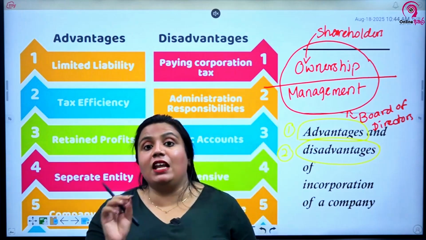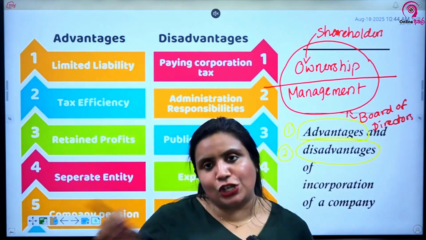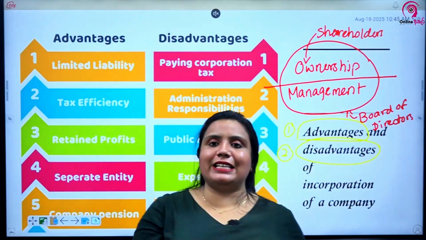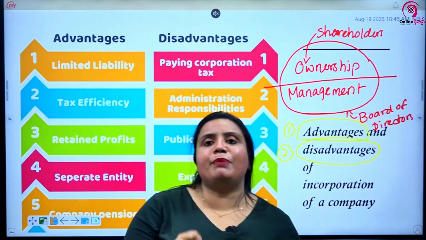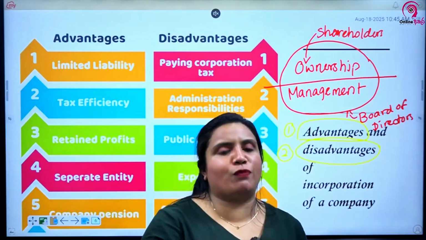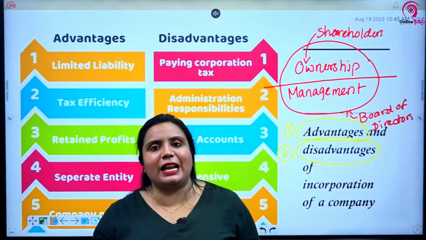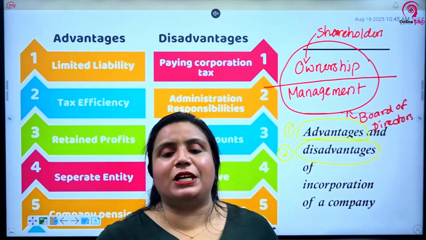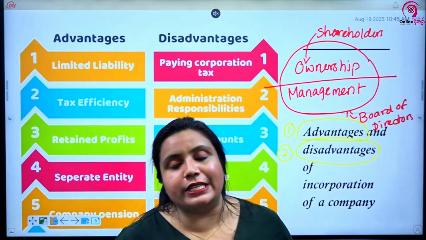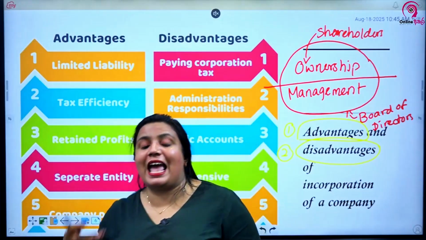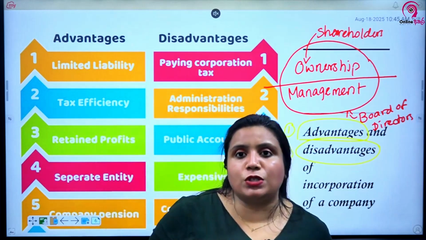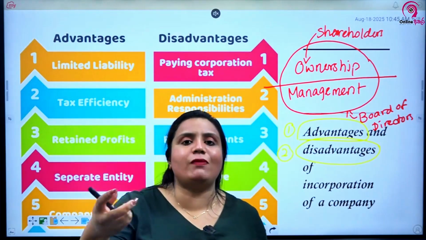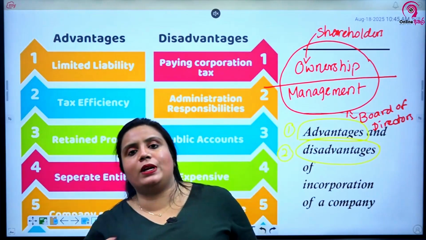On the other hand, another very important one is double taxation. In a company, there is double taxation. Why is there double taxation in a company? Usually companies pay a corporation tax on the profit of the company. It doesn't stop at the corporation tax. After paying the corporation tax, dividends will be paid to the shareholders. Now, the dividend comes to the shareholder as an income. It's an investment income, no? That is what the shareholder has invested. So the dividend that the shareholder gets is an income.